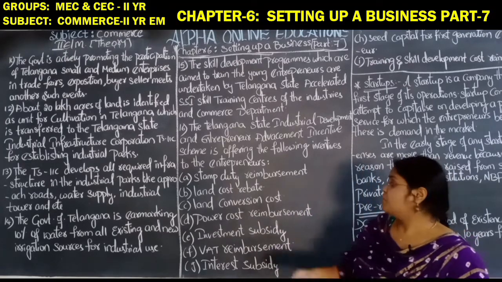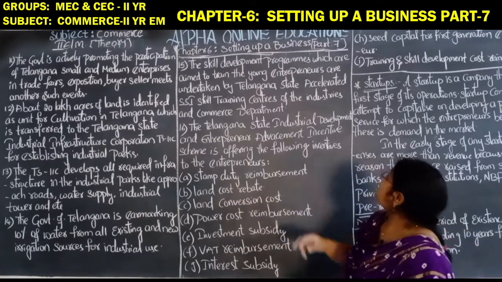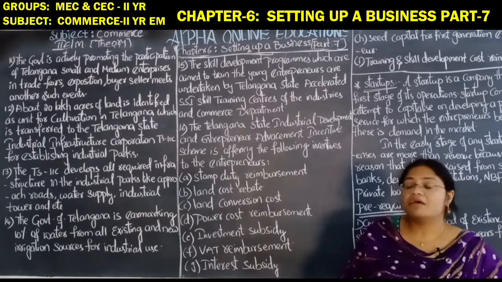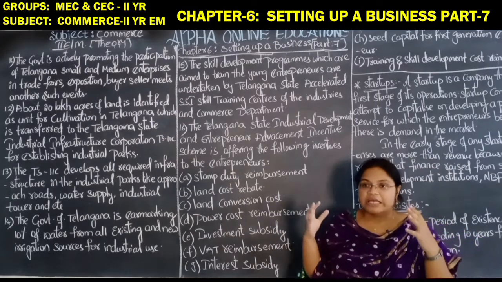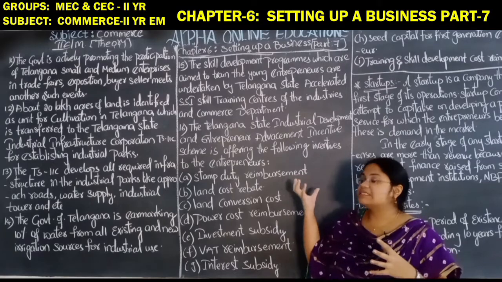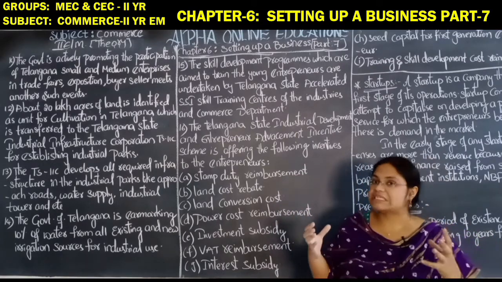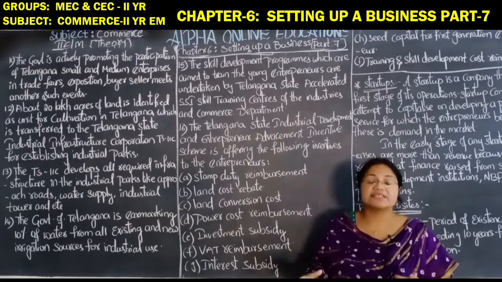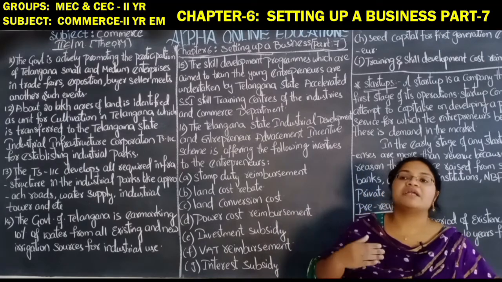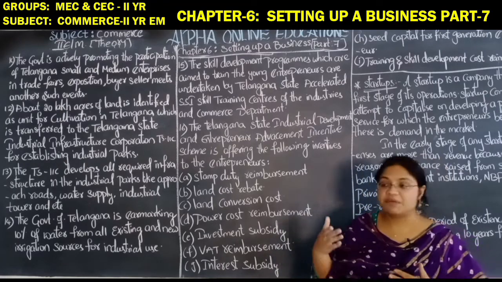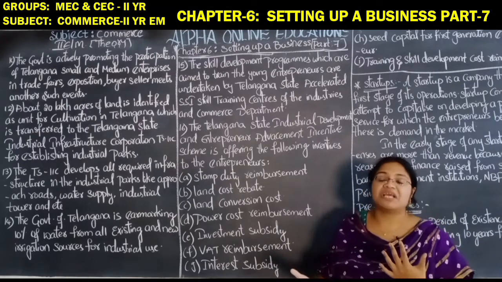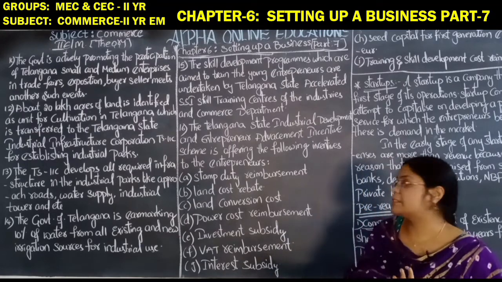Let us see. Stamp duty reimbursement: if these entrepreneurs pay a lot of stamp duty, the Telangana government refunds it, repaying the stamp duty to those entrepreneurs.